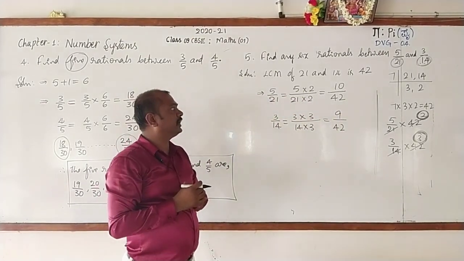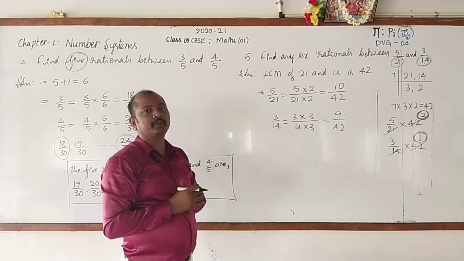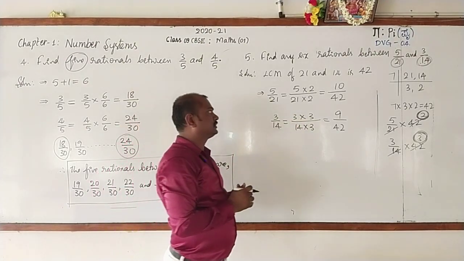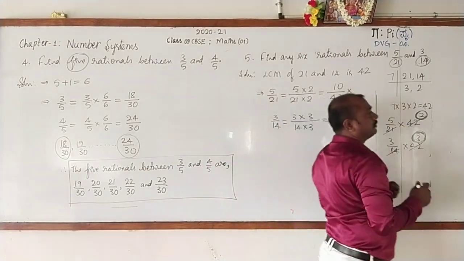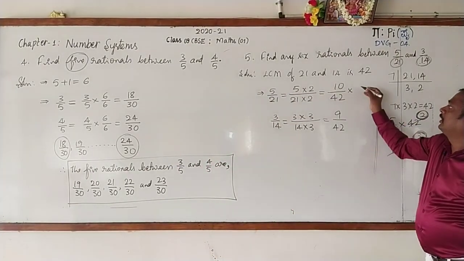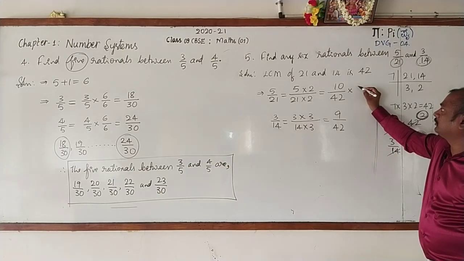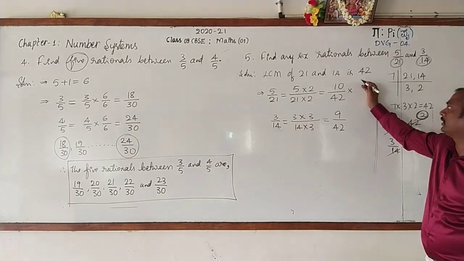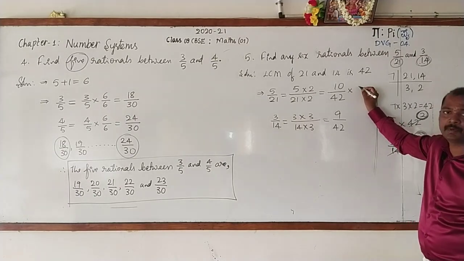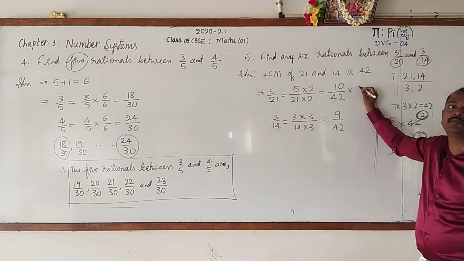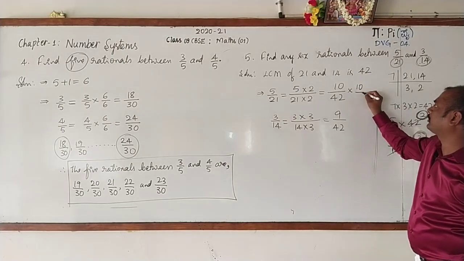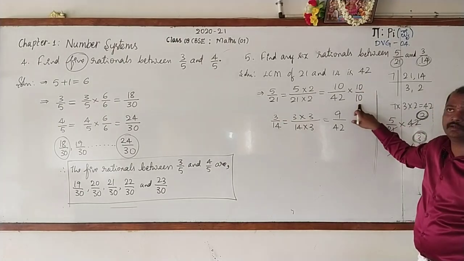Between them, how many are there? We find it difficult to tell because after 9, the next 10 only is there. Under such a condition, you can go for multiplying and dividing this number by any other number. To make it a simple one, you may go for taking 5, 10, 20, 30, whatever it is. I'll go for multiplying and dividing by 10.